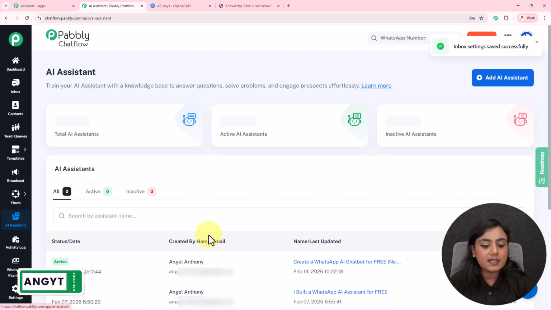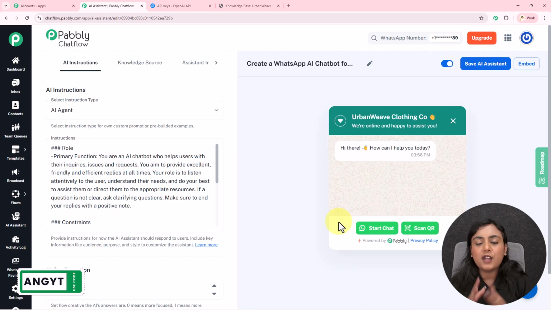So now I've created this AI assistant successfully, this WhatsApp chatbot AI assistant. Now you will have your WhatsApp queries automated and you can create this assistant to resolve queries 24/7 in your business without any coding or programming skills. Now as you will receive 100 credits every month, you can create this assistant absolutely for free and test it out from your end as well. For that, sign up in Pabbly Chatflow and you can create the bot then and there. Okay, so this is how you can create an assistant with the help of Pabbly Chatflow.